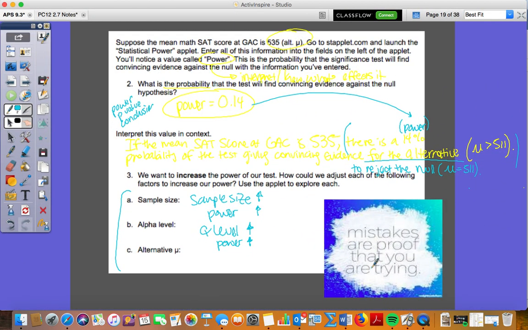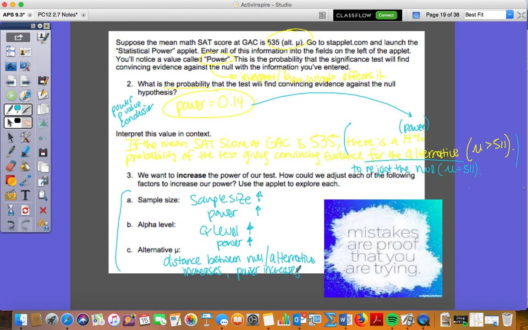So really what it is, and I wanted to look at my notes here, I would say as the distance between the null and the alternative increases, our power increases as well.